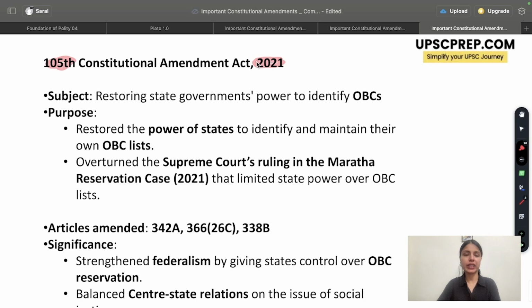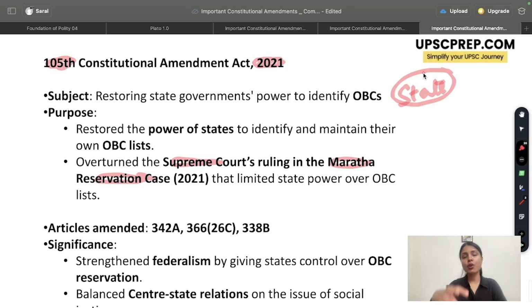Next amendment that you must know about is the 105th Constitutional Amendment Act that came in the year 2021. Now understand the reason for it. So in 2021, there was a Supreme Court ruling, under the Maratha reservation case, that state governments will not have the power to declare their own OBC list. So what happens in India is we have OBC list maintained at two levels, one at the central level and one at the state level. So depending upon the state's understanding of which caste groups in a particular area can be included or should be included under the OBC list, there can be variation from one state to another.